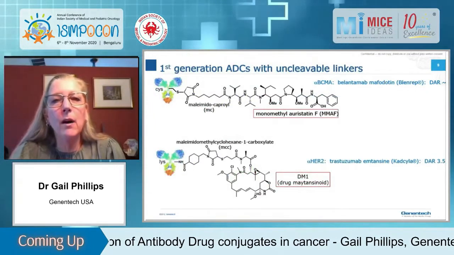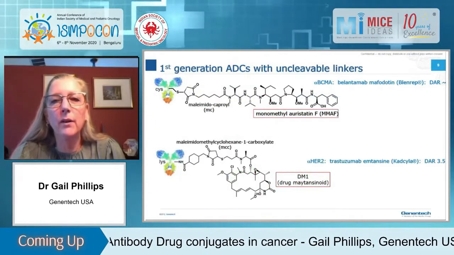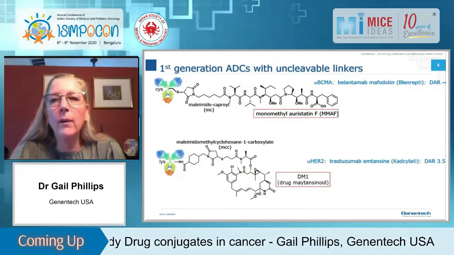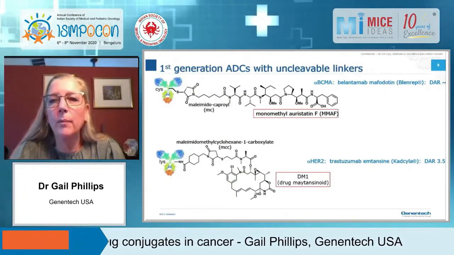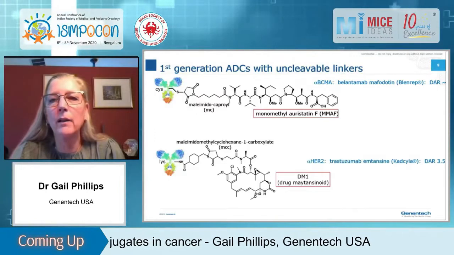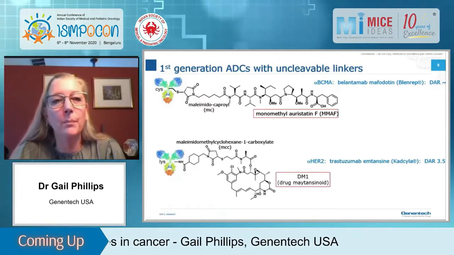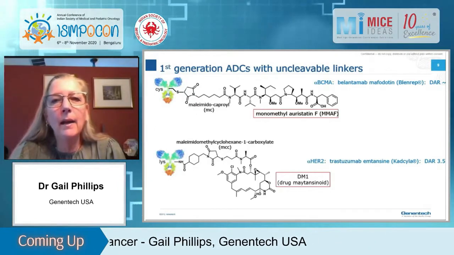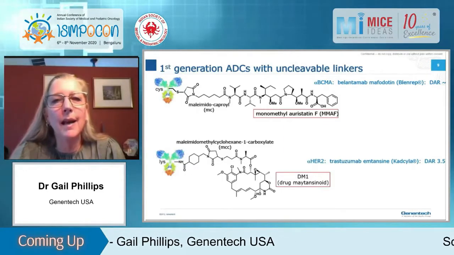And then there are what we call first generation ADCs with uncleavable linkers. So very recently, this ADC was approved, Blenrep. This is for multiple myeloma. It targets an antigen called BCMA. And this has an uncleavable linker shown as MC.